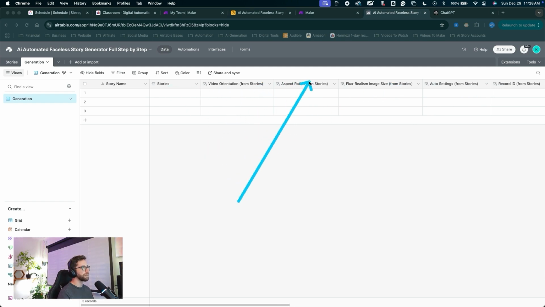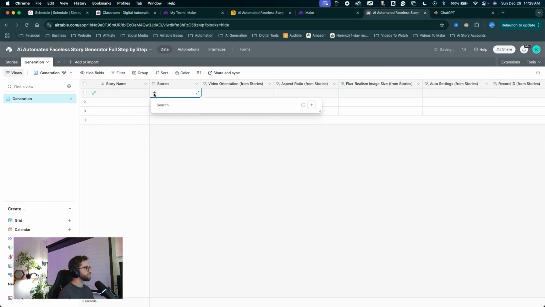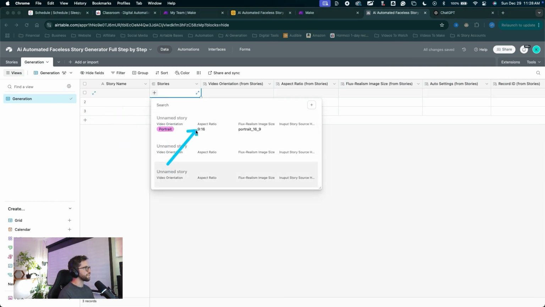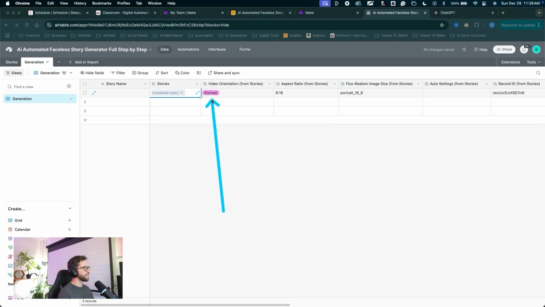You can click in and rename them what you want, but in this case, we want to know that they're coming from the stories and they are the same thing that we want them to be. You don't need to know what that means yet. Just as an example, I can choose a story from the stories table. Click the plus here. We'll choose our unnamed story that we have a couple of those settings set into, and automatically that story's settings will pop up in our generation table. The orientation, the aspect ratio, this variable for the flux realism model, and the record ID.